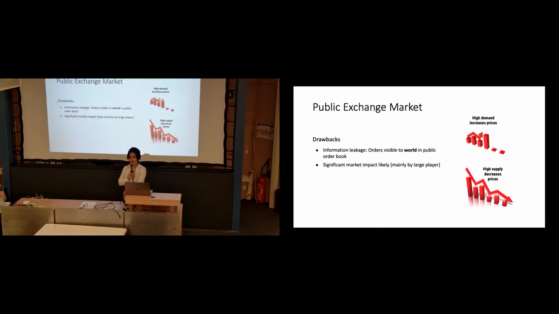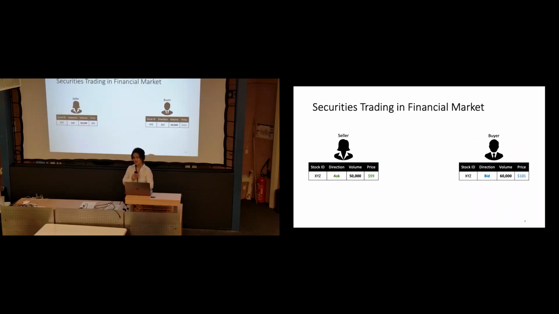But as you can see, there are problems here. The main drawback is the privacy of the participants in this market, because everything can be seen in the clear by the public. And imagine we have some large players, for example someone who wants to sell or buy shares in the thousands or millions. They would have a real huge impact on the market and would change the price significantly. Because of these problems, they decided to move these large players into a private exchange, an alternative exchange platform called dark pools.